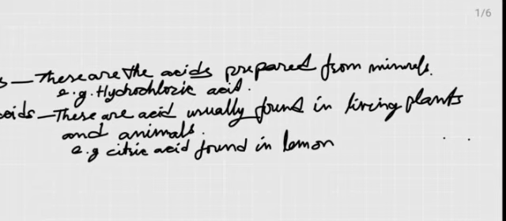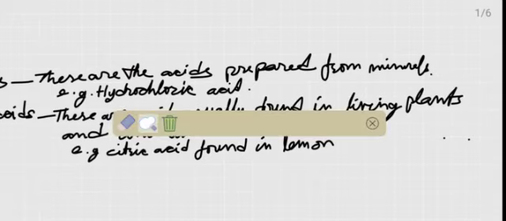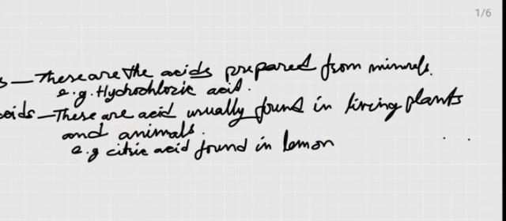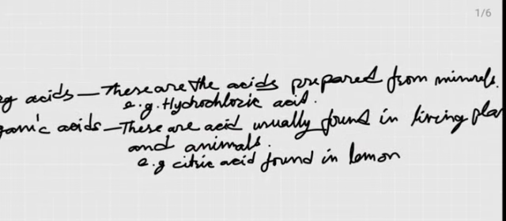That is, the acids which are obtained from living sources are called organic acids. And those which are prepared or synthesized from minerals are called inorganic acids. Example, you can give hydrochloric acid, sulfuric acid, and also nitric acid.